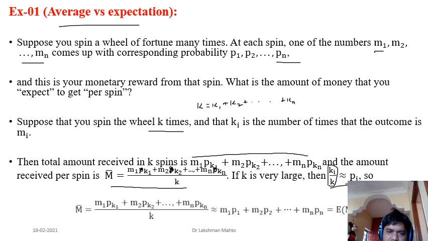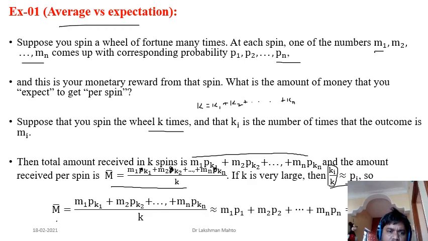So from that perspective, we can say that this average value can be approximated by the expectation of M, where M is the corresponding random variable of winning amount. In another sense, if you are tossing a coin, the probability of getting head is 0.5 and the probability of getting tail is 0.5.